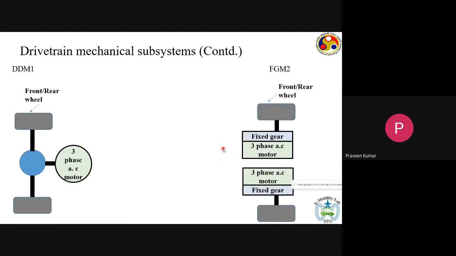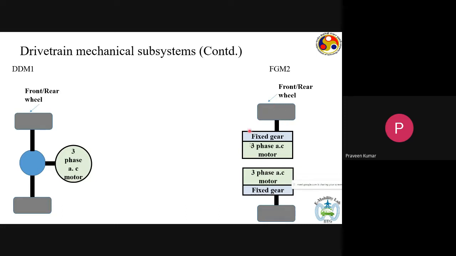Then there can be a third possibility where you can have a machine with a much larger capacity and feeding the driven axle directly without a gearbox. The fourth configuration can be that you have an individual motor and a fixed gear for each wheel.